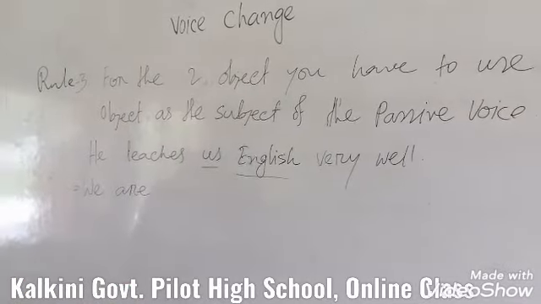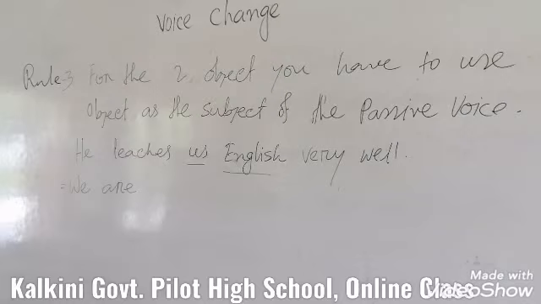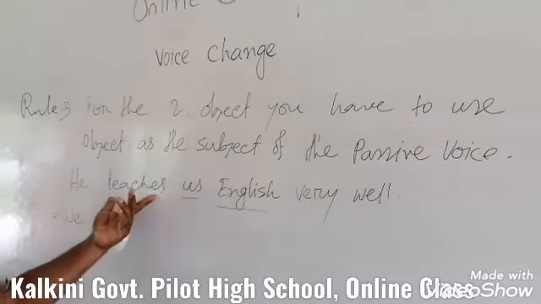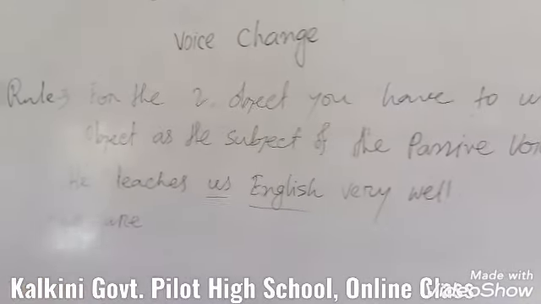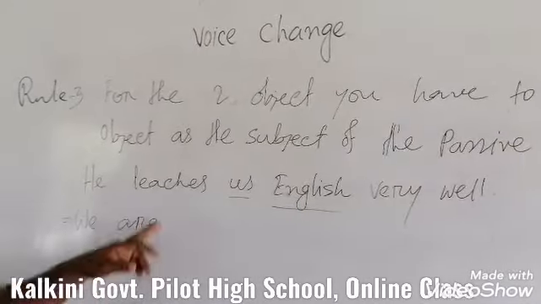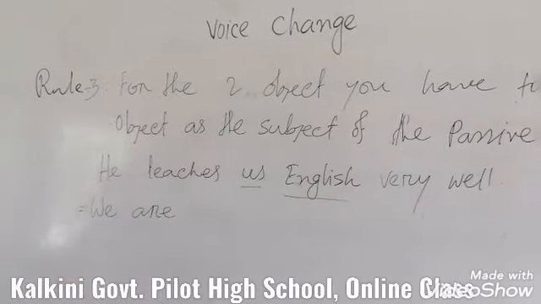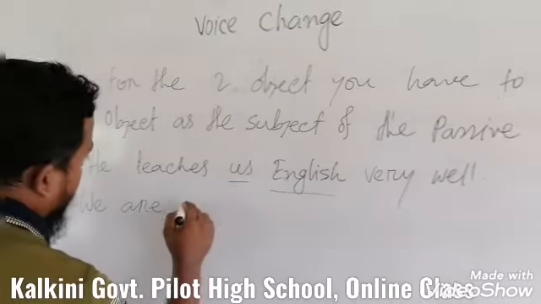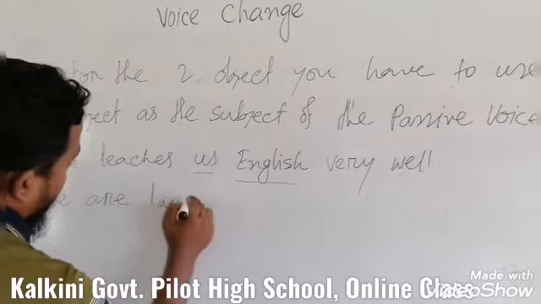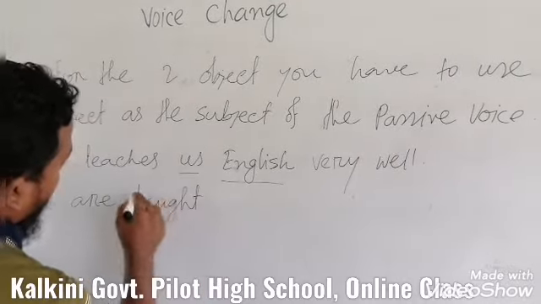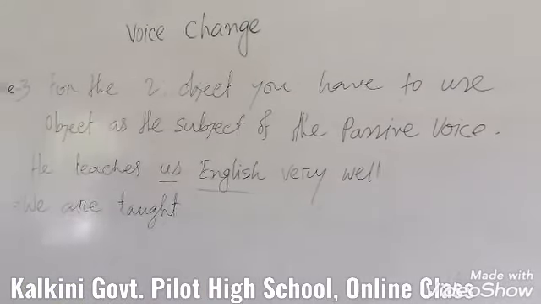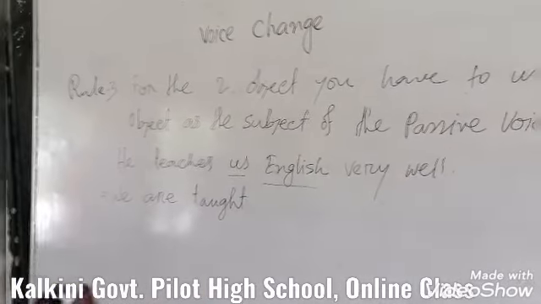Then you have to use the past participle form of the base verb, like teaches. So the past participle form of the base verb teach is taught. Then you have to use the other object, like English.